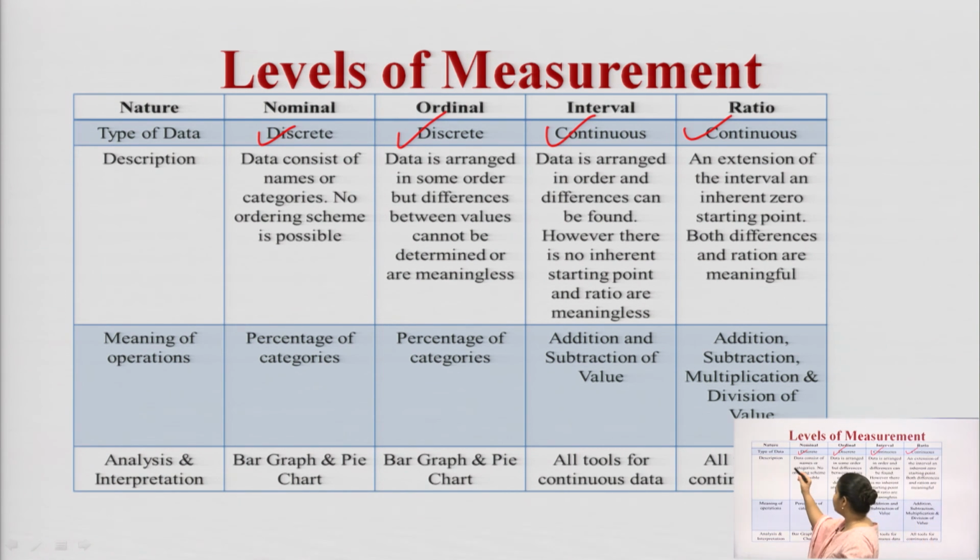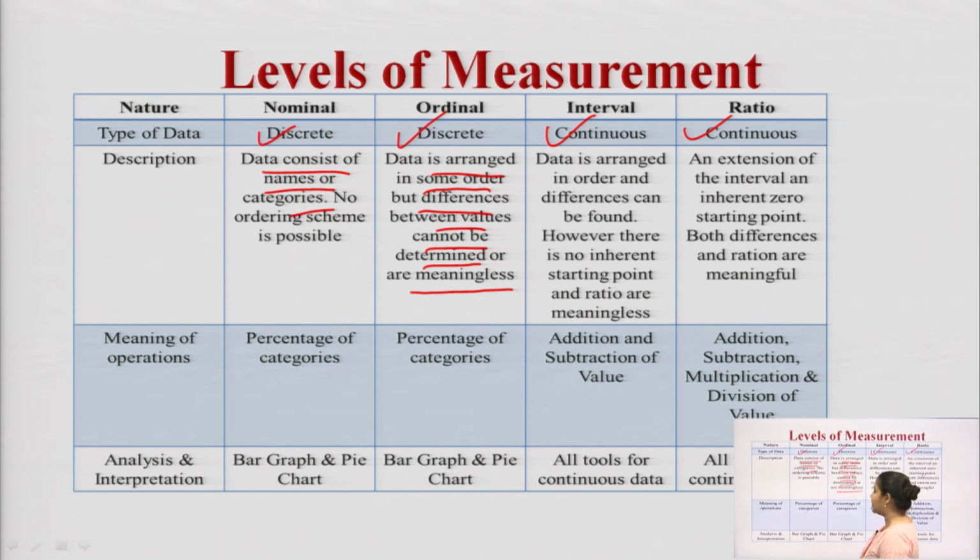Then talk about the description. The data consists of names and categories, and there is no ordering scheme in the nominal scale. But in the ordinal scale, data is arranged in some sort of order, but the difference between the values cannot be determined or is meaningless, meaning you have ranked data in some order.